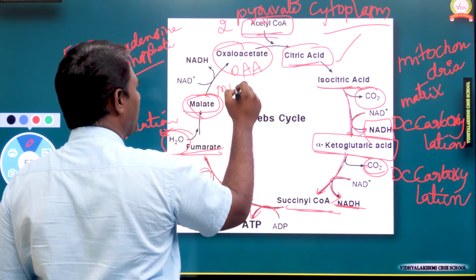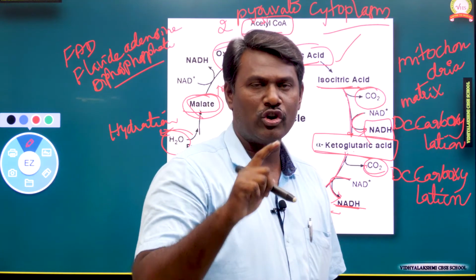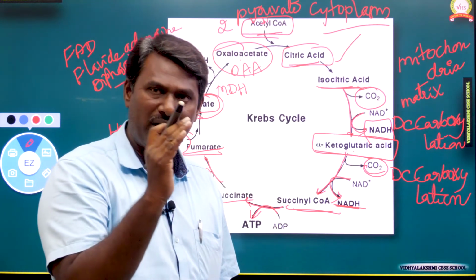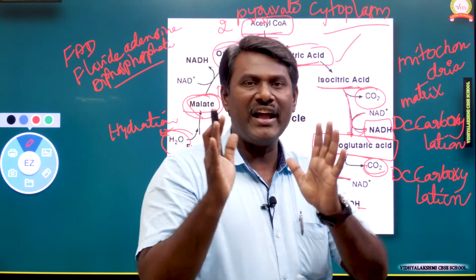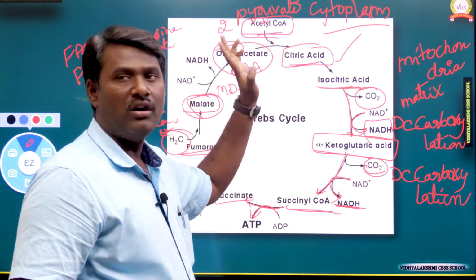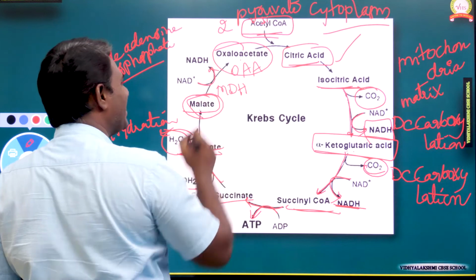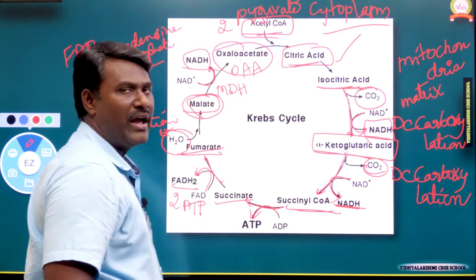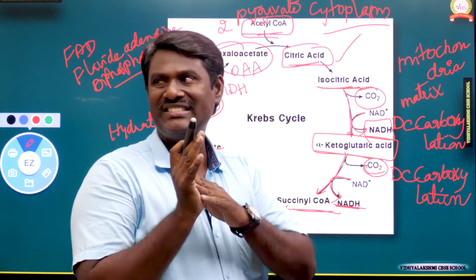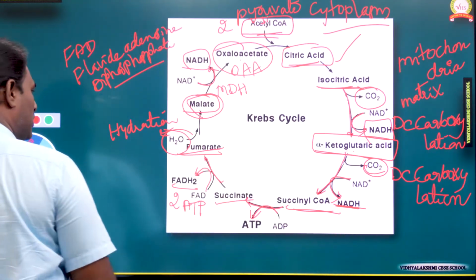This is influenced by an enzyme called malate dehydrogenase. So malate converts into oxaloacetic acid by the involvement of malate dehydrogenase, and it is an energy releasing process. NAD is reduced to NADH. So this is the complete pathway of the TCA cycle, the tricarboxylic acid cycle or Krebs cycle.